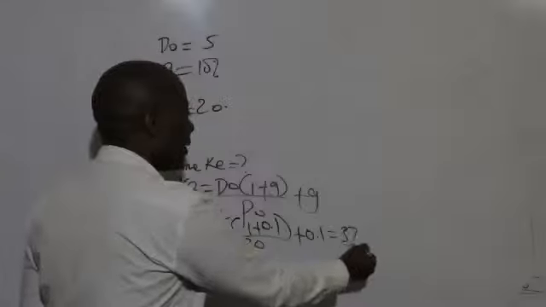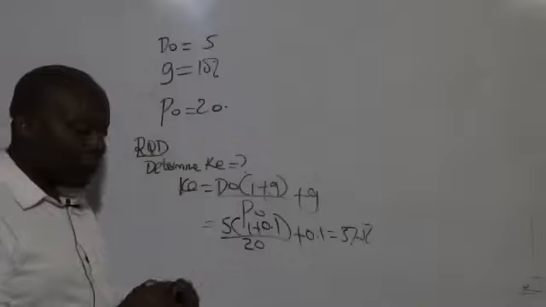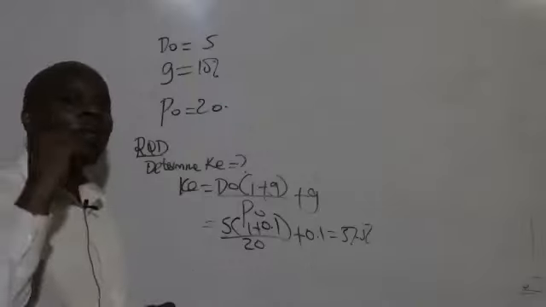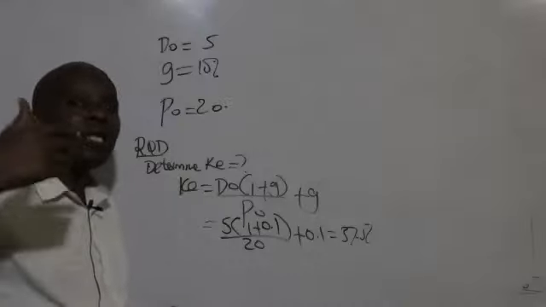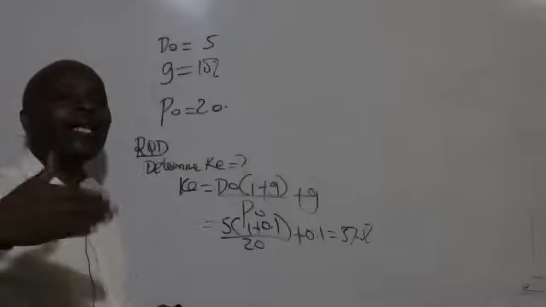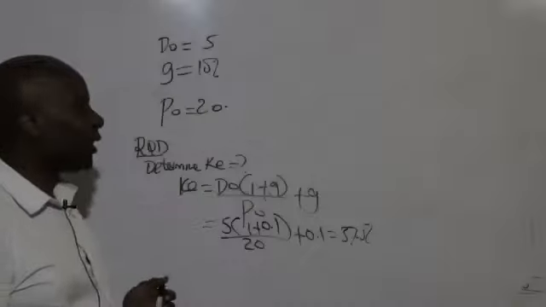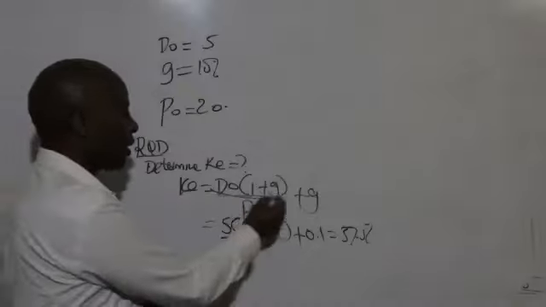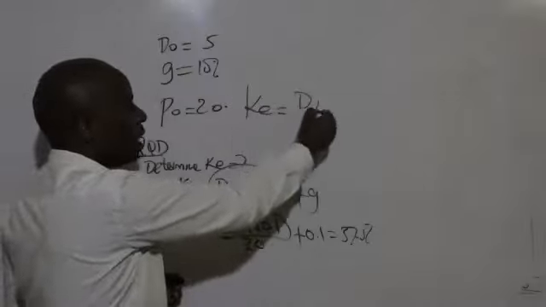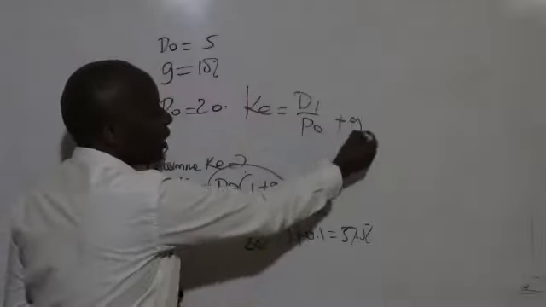Now I want to explain something very nicely here. When it comes to cost of equity or valuation of shares, we prefer always working with dividends that have not been paid, what we call futuristic dividends. You'll get some literature saying that the cost of equity equals D1 all over P0 plus g.